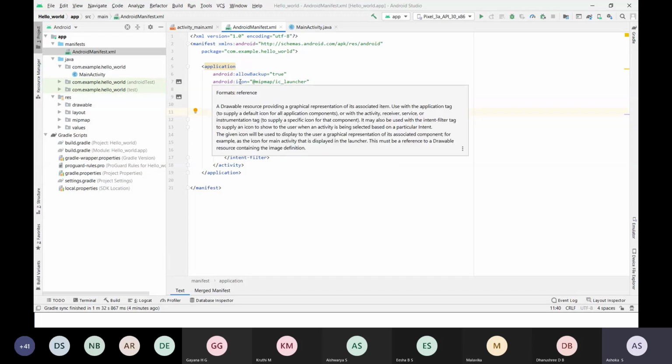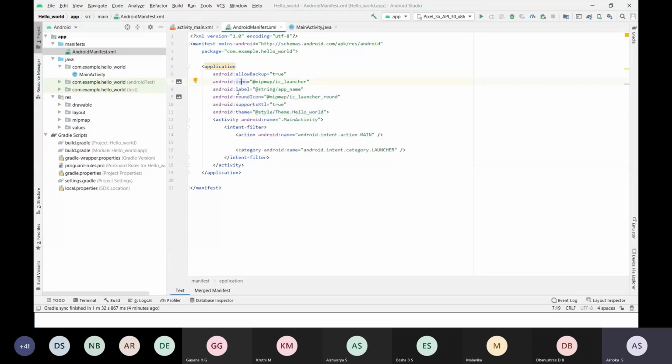See, it will have an icon and it has a label. The manifest has allowBackup set to true. That means you are allowing backup of things. And the icon it has, and the label. The label is hello world. If you want to change it, you can change the label. I'll show how to change the label. And we have the theme. This is the default theme available. If you want, you can change the theme also.